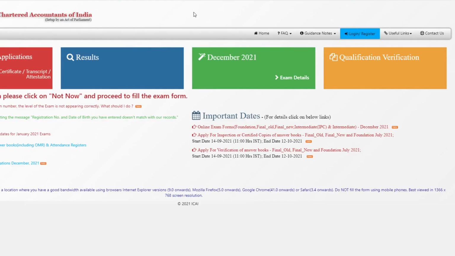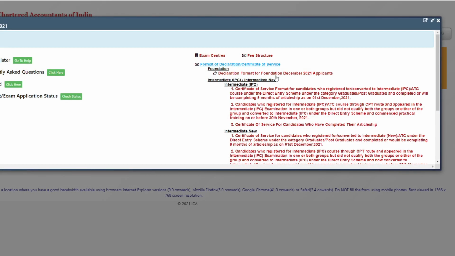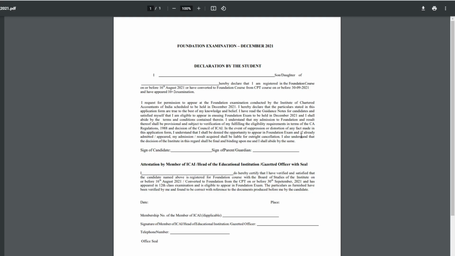To download the declaration form, visit www.icaiexam.icai.org. On the home page, you will see the December 21 exam details tab. Just click on that. On the right hand side, Foundation, declaration form for Foundation December 21 applicants. Click on the same and you will be able to download the declaration form. The declaration form is also available on the link given in the description box.